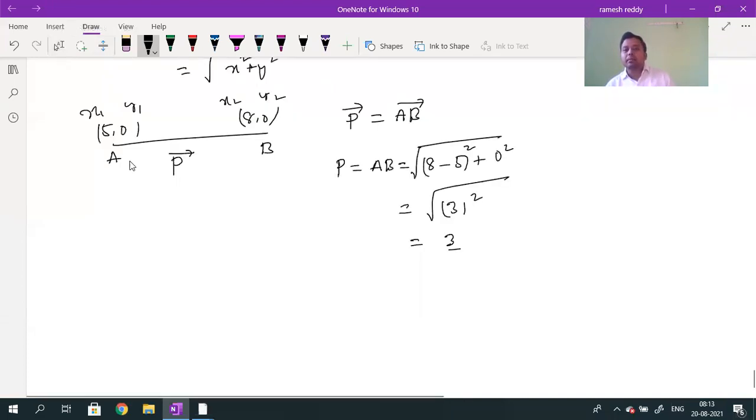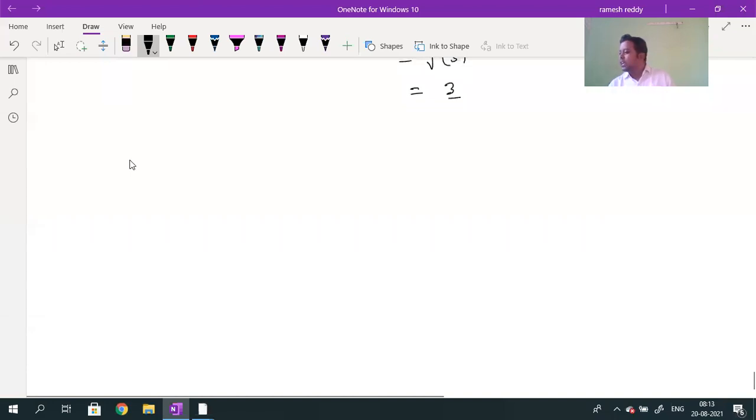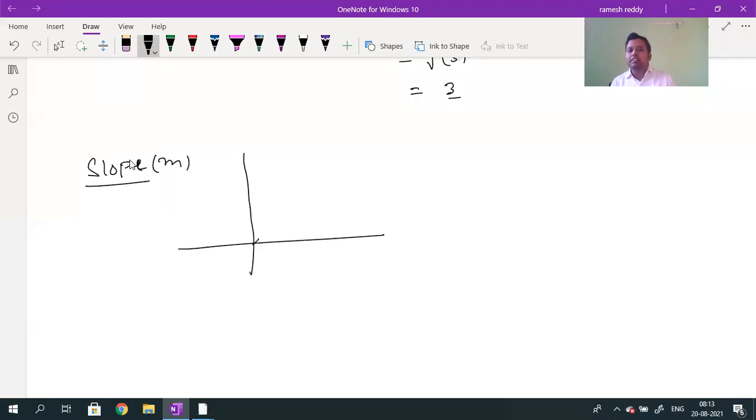After finding the distance between the 2 points, the next one is how to find out the slope of a straight line. What is the meaning of slope? Slope is represented by the symbol M. So how can we calculate the slope? Now for example, let me consider one straight line.